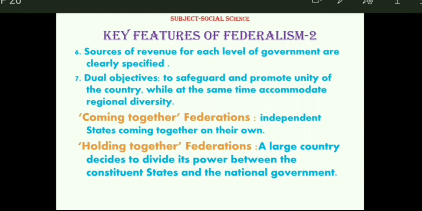In the next section, student, we will begin our inquiry from the federal structure of India. Our next heading will be: what makes India a federal country.